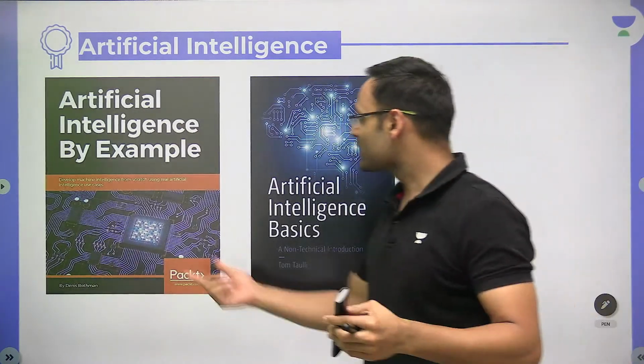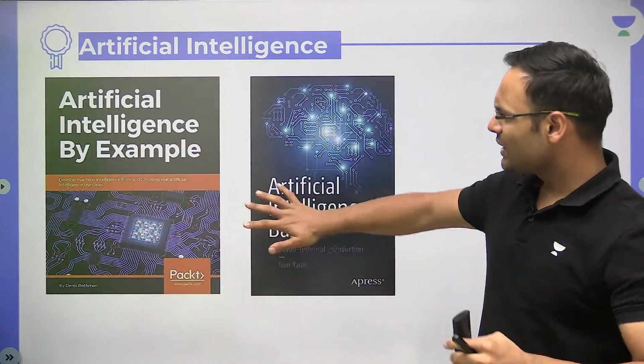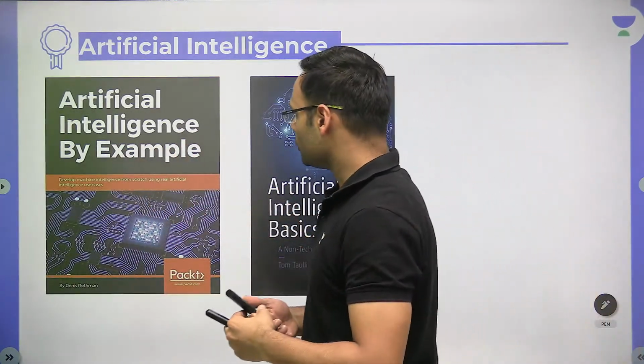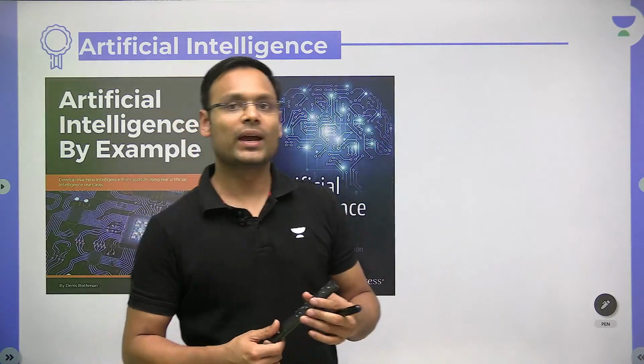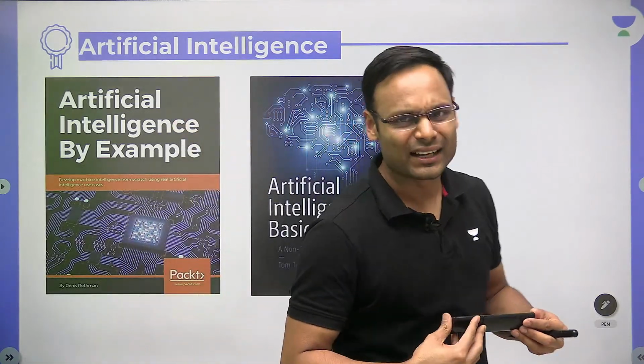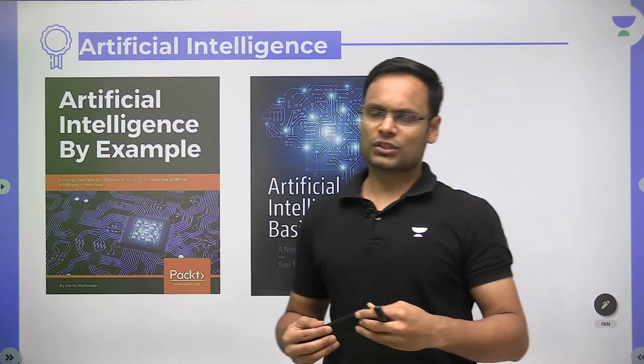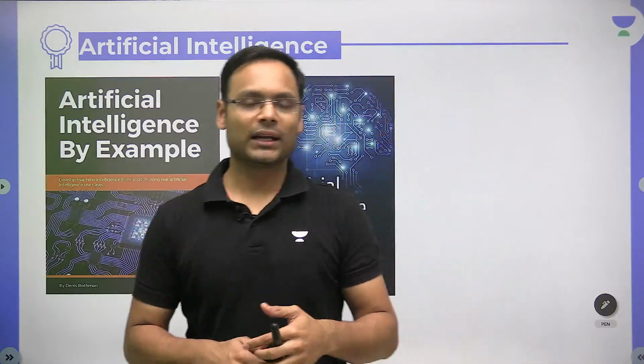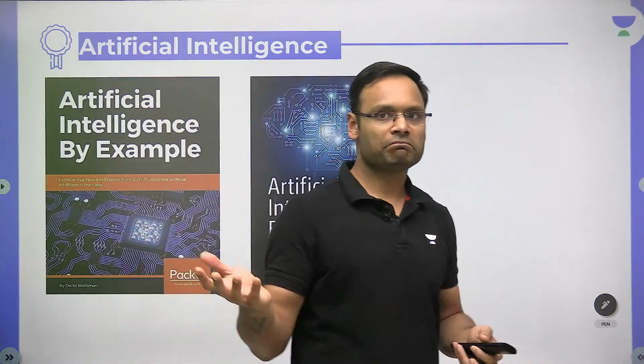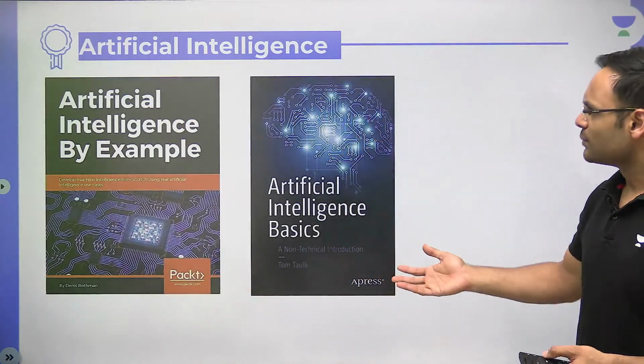For AI, these two books are really good: Artificial Intelligence Basics, and AI by Examples. These are quite fine books, not too great, but the syllabus we have in AI is completely theoretical, and of course you can cover that particular topic with a simple reading of these books also.